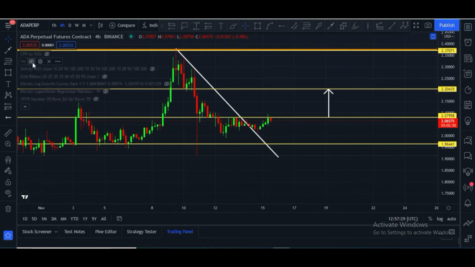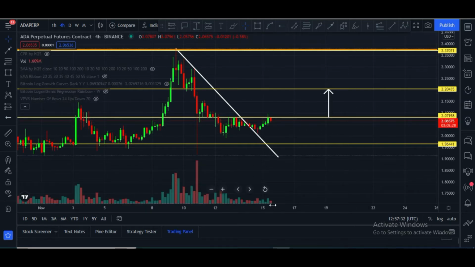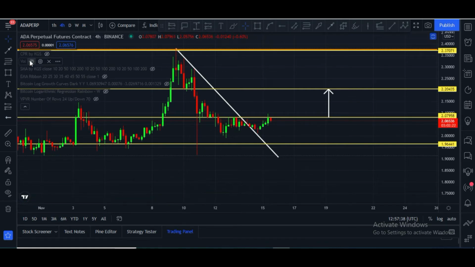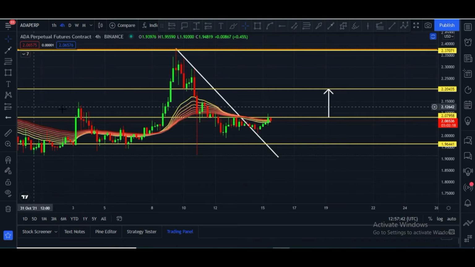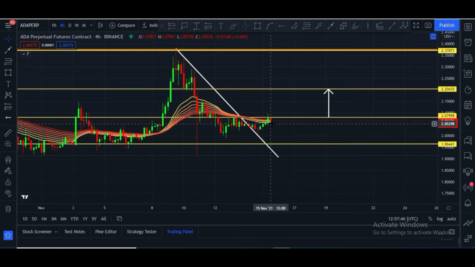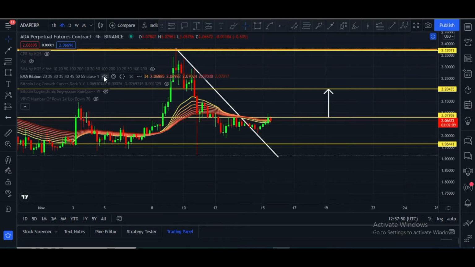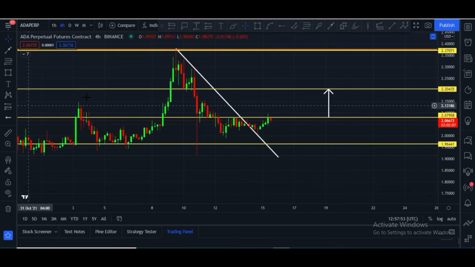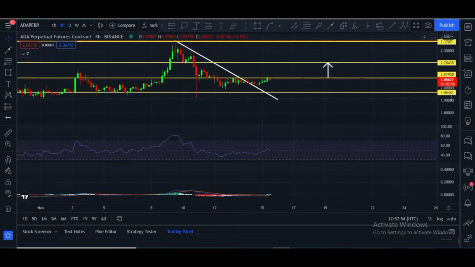Let me show you volume. Volume is missing. We need strong volume confirmation, but unfortunately volume is very low. Let me show you the EMA ribbon. Candles are above the EMA ribbon. That is a good sign, but we have to wait for the next big move, until then it may move sideways.